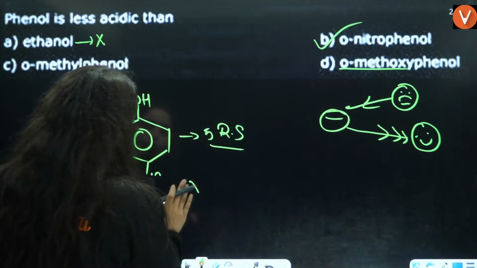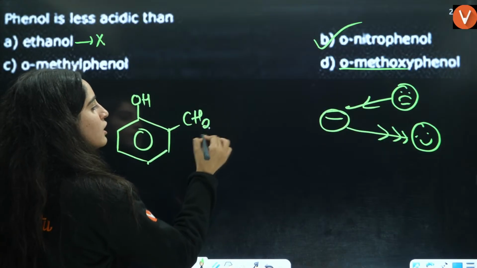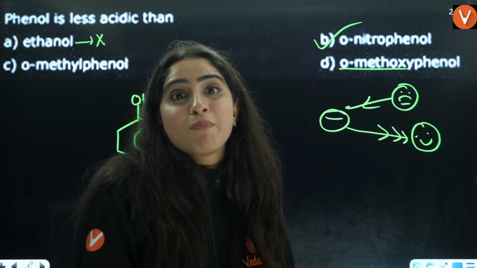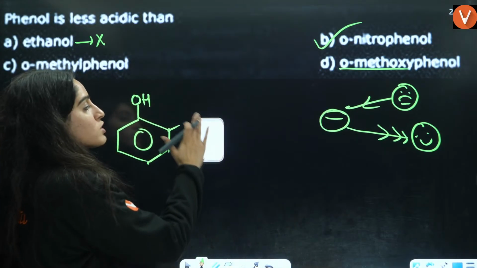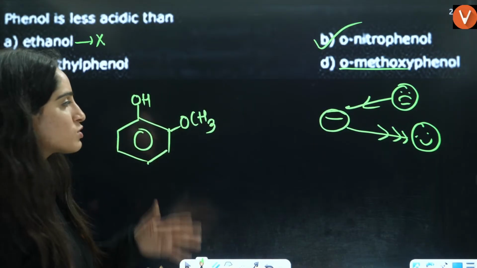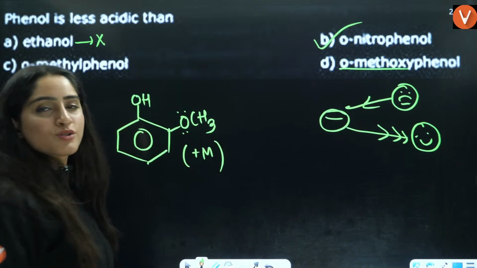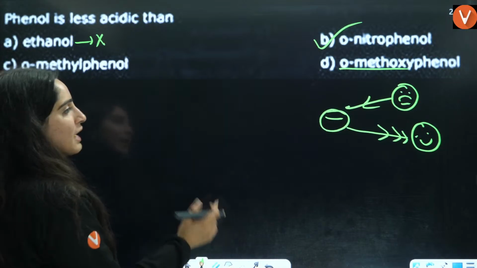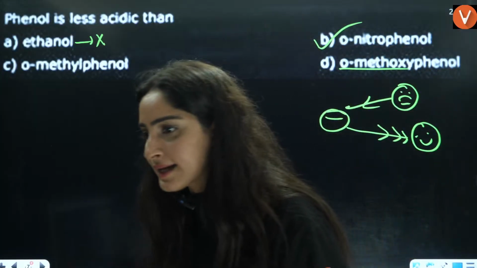So beta, orthomethylphenol is this thing. Orthomethylphenol is this methyl. So it is going to donate the electrons. So you are going to destabilize it. Destabilize means that will be less acidic, right? We want something which is more acidic. Orthomethoxy means OCH3. Again, it is going to give the electron with plus M effect. So that means again this is less acidic. So answer is going to be B, not para-nitrophenol, is the correct answer.